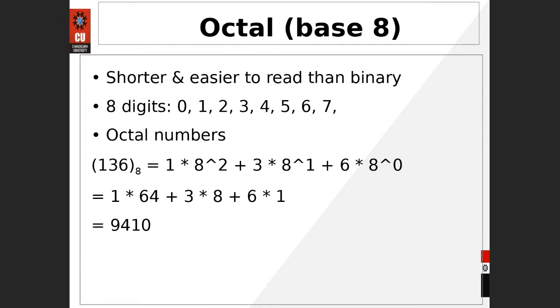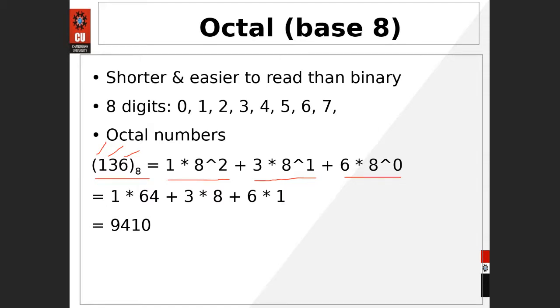So this is the example: 136 to the base 8. How to represent that number? Firstly, you have to multiply this digit with 8 raised to power 0, this digit with 8 raised to power 1, this digit with 8 raised to power 2. So you have 6 into 8 raised to power 0, 3 into 8 raised to power 1, 1 into 8 raised to power 2. We are going to adopt the same methodology we used for the decimal number system. You just need to compare each and everything.